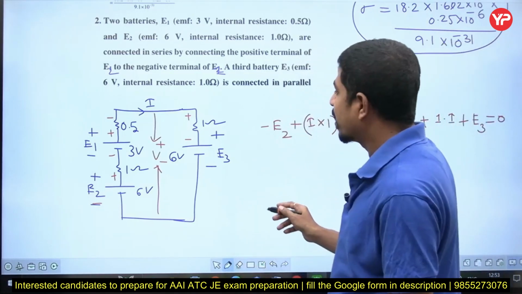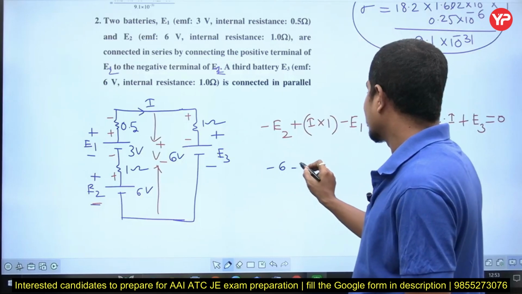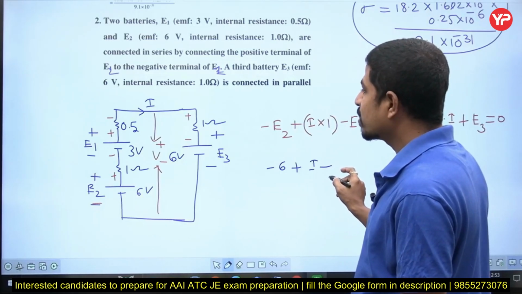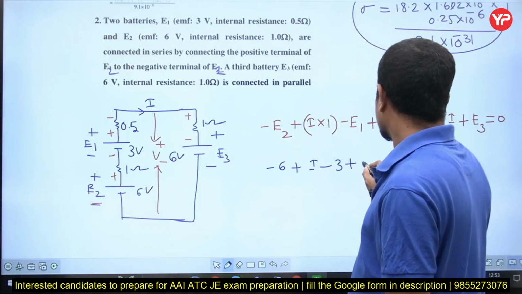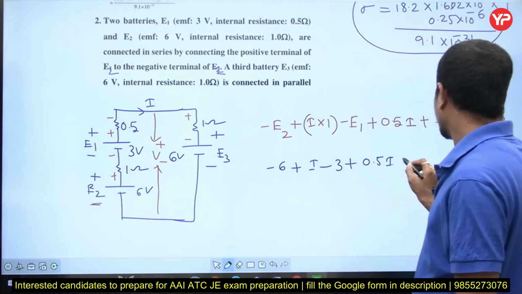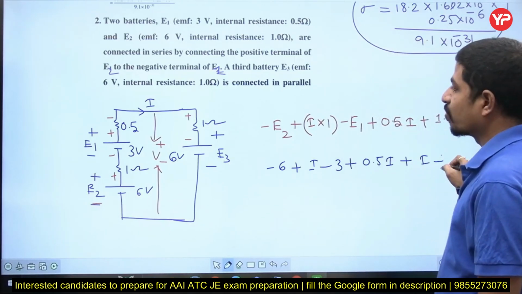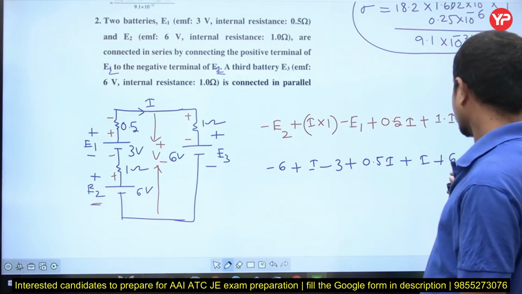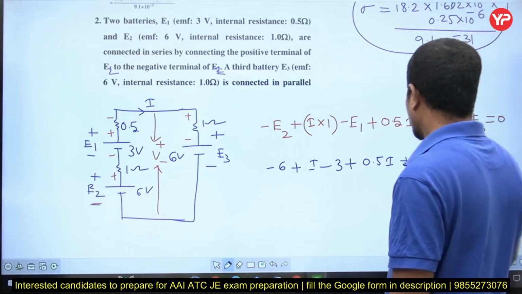Now observe here: minus E2, minus 6, plus I, minus E1, E1 is 3, plus 0.5I, plus I, plus E3. E3 is 6, equal to 0.